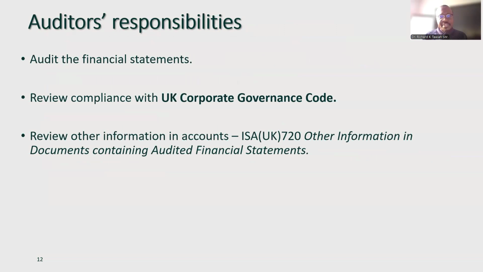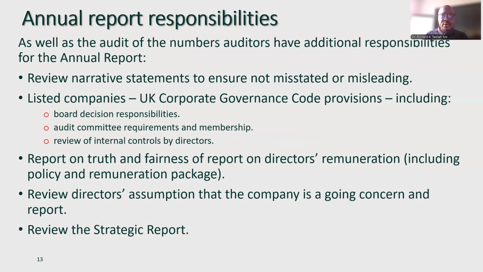What's your responsibility as an auditor? You audit the books. The directors prepare the books. You review compliance with the corporate governance code and any other information which you are required to review per ISA 720, other information in documents containing audited financial statements. So if the company has a sustainability report, a CSR report, a chairman's remarks, you must review those things. Annual report responsibilities, like I said, the management does it. They normally prepare the annual report. You review these narratives to ensure that they are not saying things which are misleading.